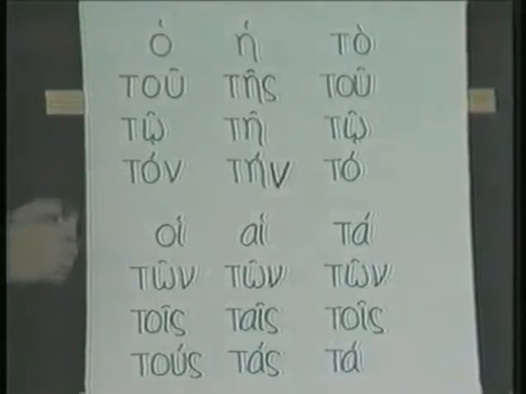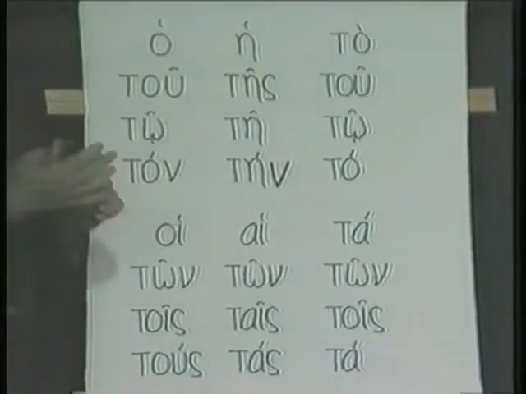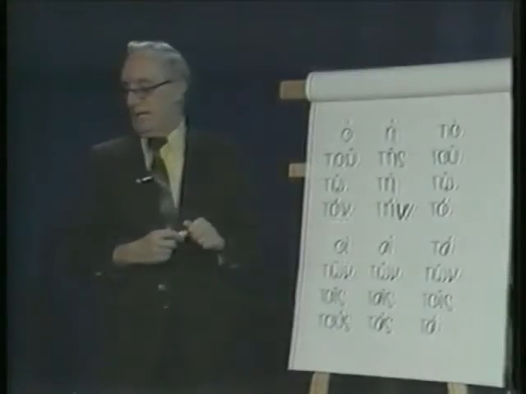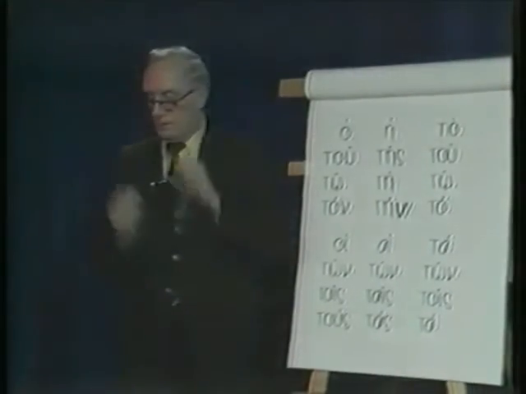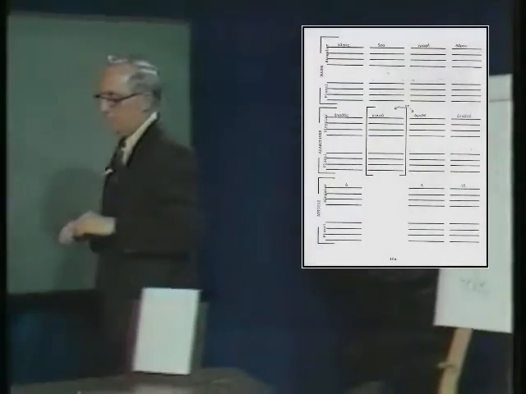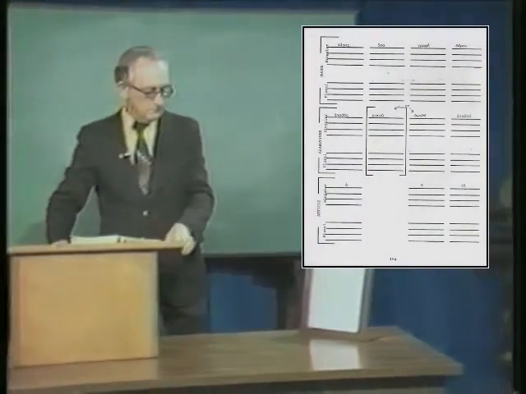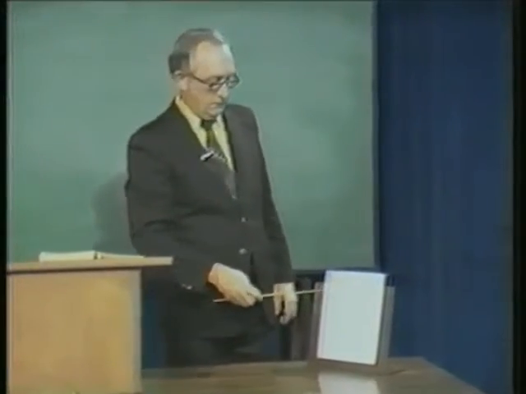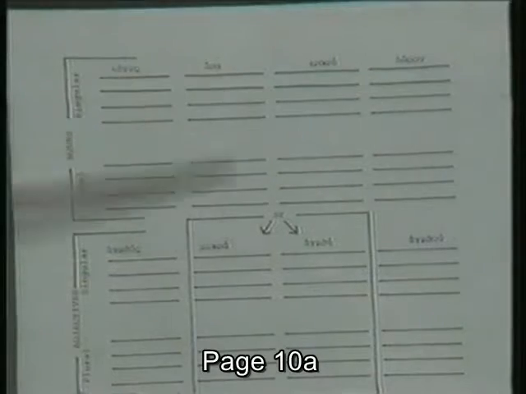Then we want to put these along with the adjective and the article on that page 10A that we had in the workbook. So if you'll open your workbook now to page 10A. You see, you already have these filled in. You did like I told you. Logos, chora you put in there, graphi, and doron. Now, the adjectives have the same endings, remember, just like logos, agathos, right down the line here. And then agathe, and then agathon.